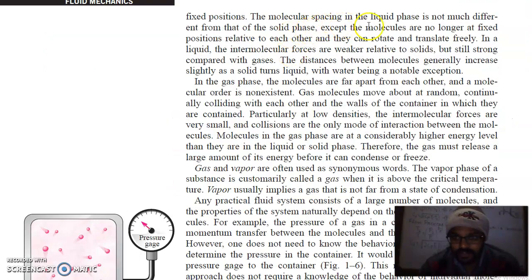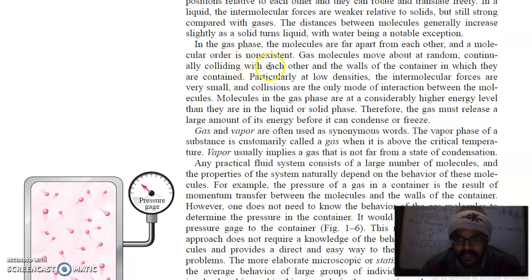The molecular spacing in the liquid phase is not much different from that of the solid phase, except the molecules are no longer at fixed positions relative to each other, and they can rotate and translate freely. In a liquid, the intermolecular forces are weaker relative to solids, but still strong compared with gases. The distances between molecules generally increase slightly as a solid turns liquid, with water being a notable exception. In the gas phase, molecules are far apart from each other and molecular order is non-existent.